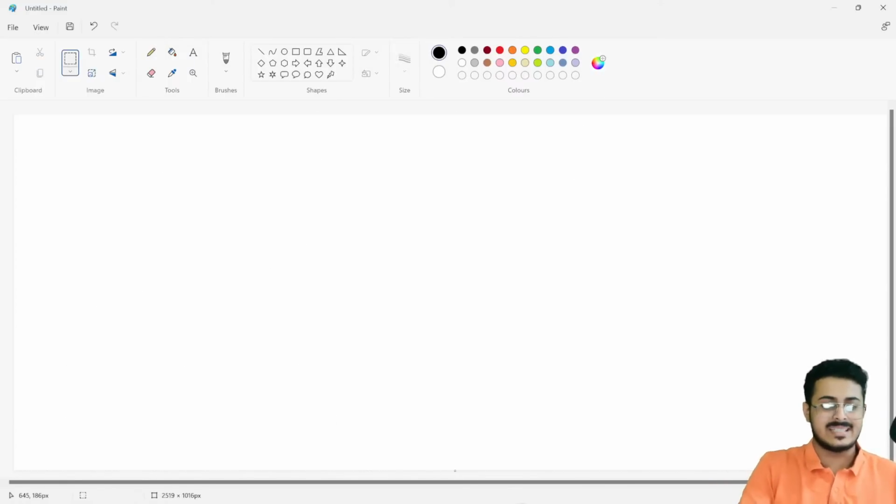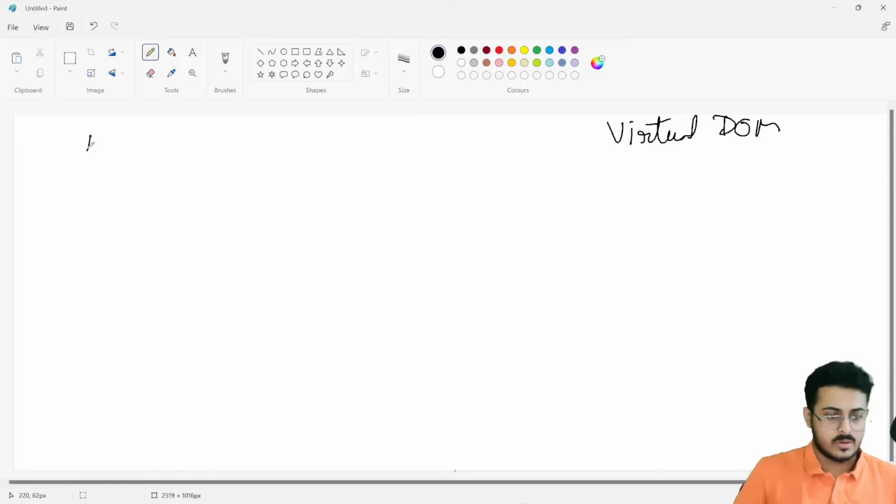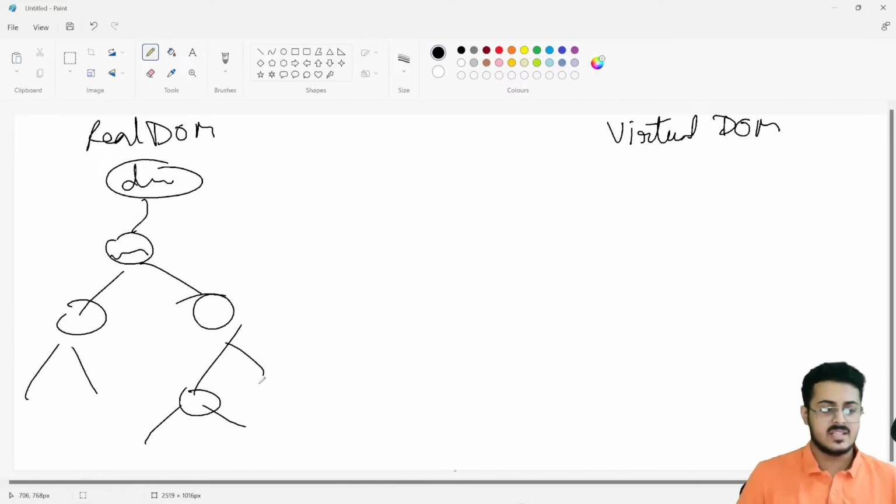So what React does is, React has a concept called virtual DOM, guys. The real DOM is what we have learned about: the document, then HTML, then the body and the head tag, then the different stuff inside of that, and so on and so forth. So what is virtual? For example, again, this is a checkbox right over here.